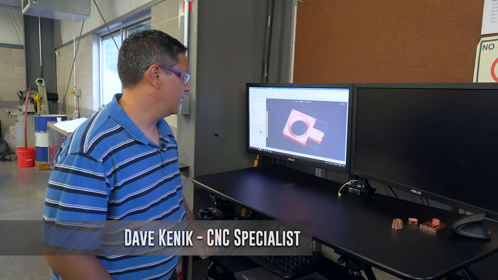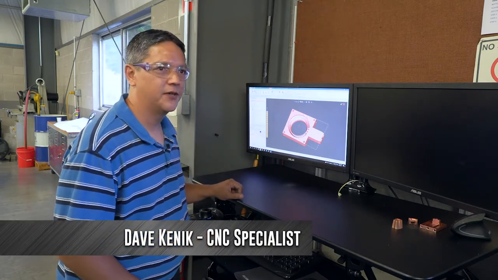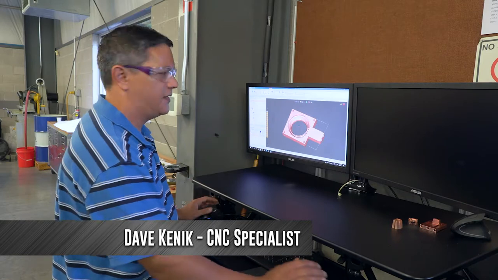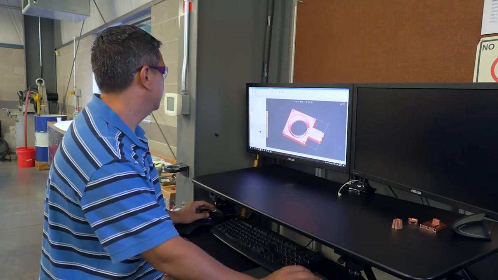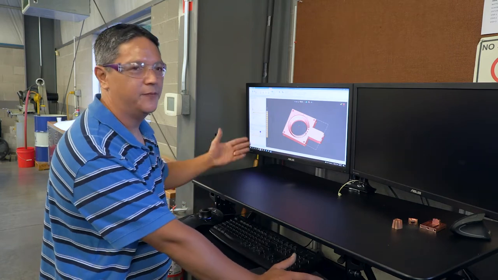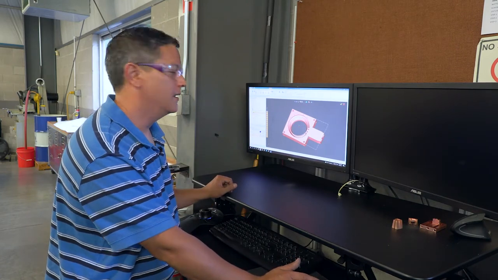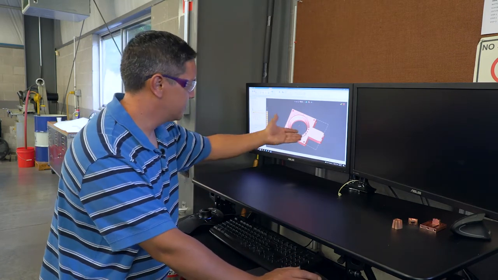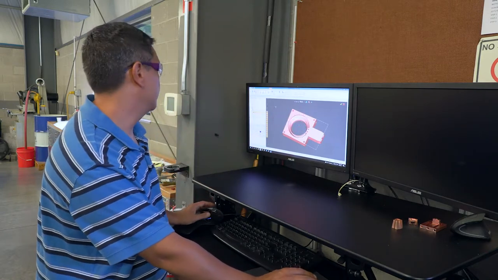At this point, I've gotten the model from engineering, and I take it into BobCAD, and I will basically make a program out of this. For instance, I'll need to cut this chamber at some point.